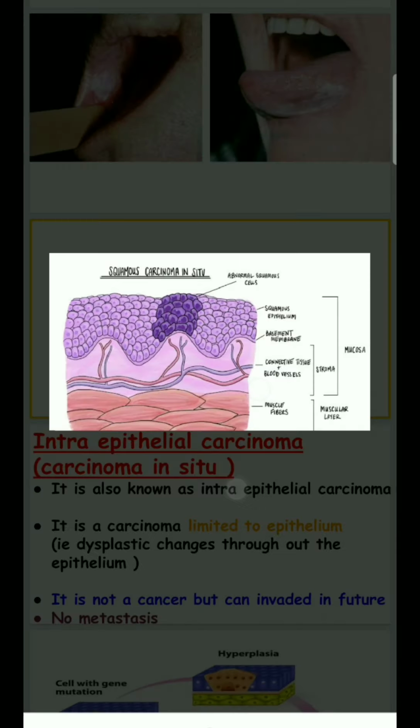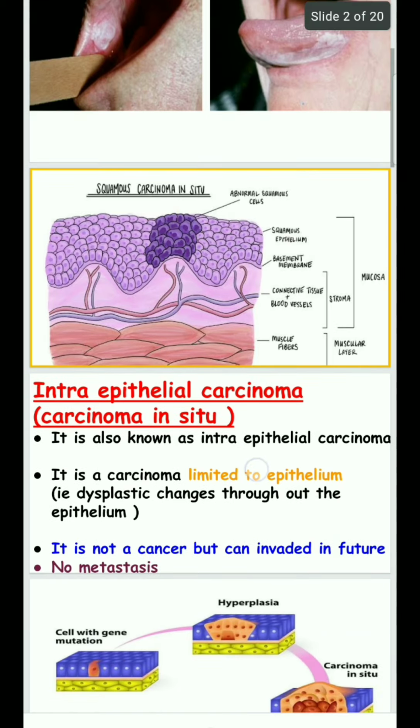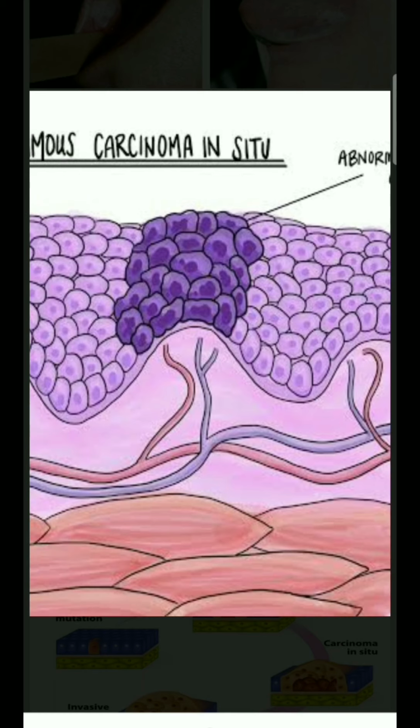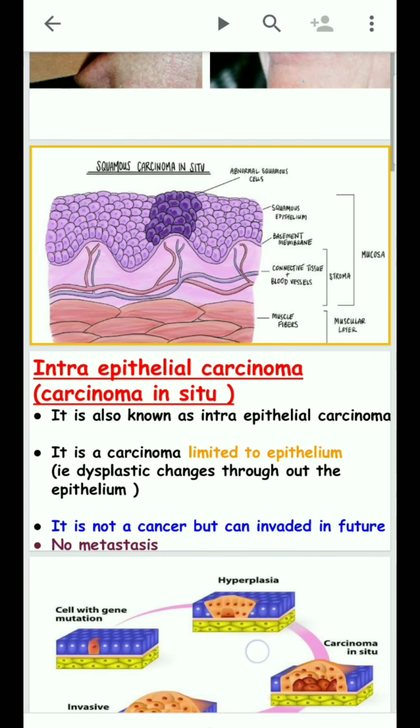This intraepithelial carcinoma is present in the skin and mucosal areas, especially in the oral mucosa. It is not yet a cancer, but it can invade in future. There is no metastasis. If the carcinoma invades the connective tissue and metastasis is present, it leads to invasive carcinoma.